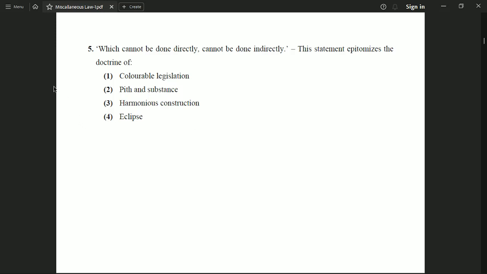Now the next question is: what cannot be done directly cannot be done indirectly. This statement epitomizes the doctrine of: option 1, colorable legislation. Option 2, pith and substance. Option 3, harmonious construction. Option 4, eclipse. And the correct option to this question is option 1, which is colorable legislation.